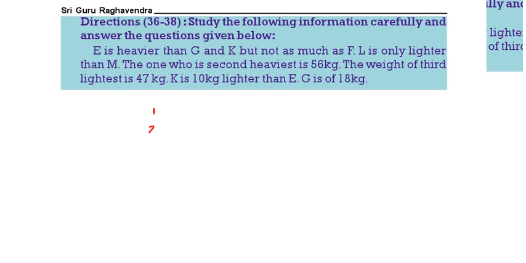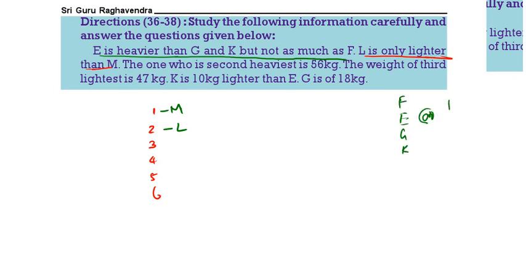So all of you write down the numbers from 1 to 6. Now see here. L is lighter than only M. Then E is heavier than G and K, but not as much as F. So it may be like this also.